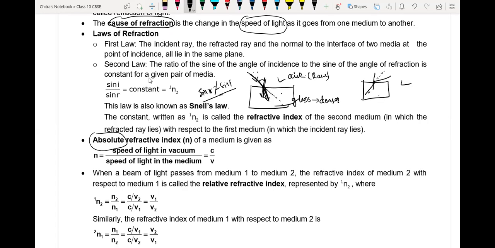Refraction of light directly takes place when a light ray enters from vacuum into any medium. We can say the ratio of the velocity of light in vacuum to the velocity of light in the medium is called the absolute refractive index.